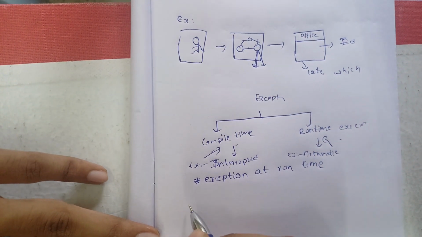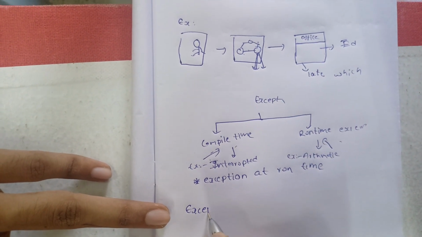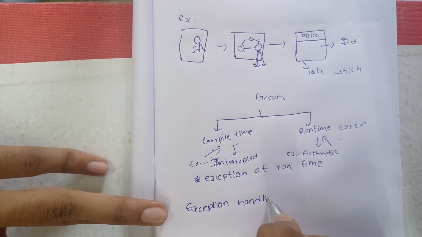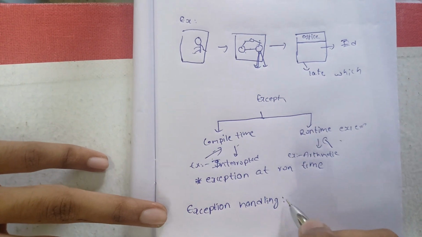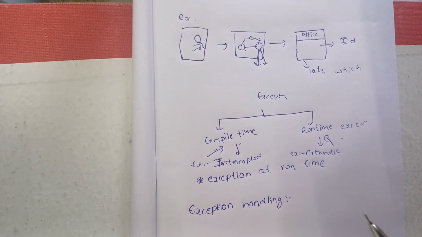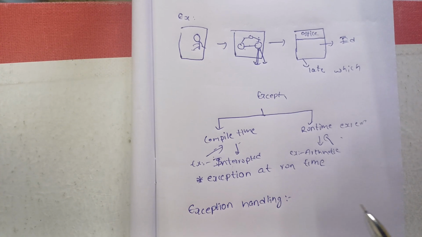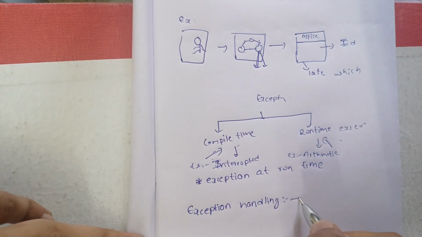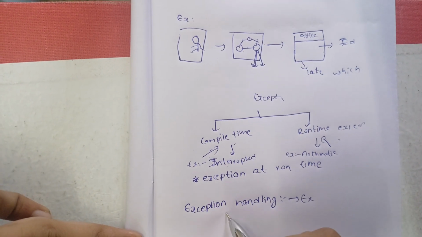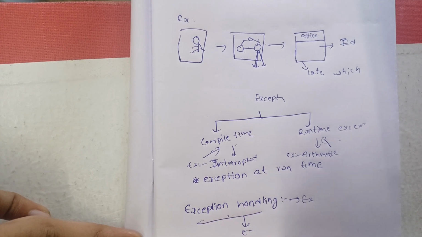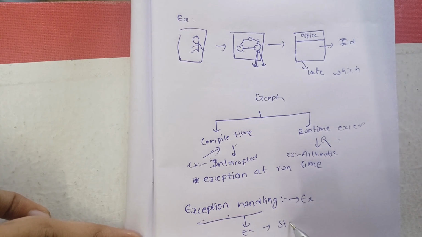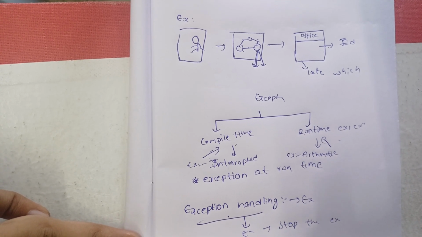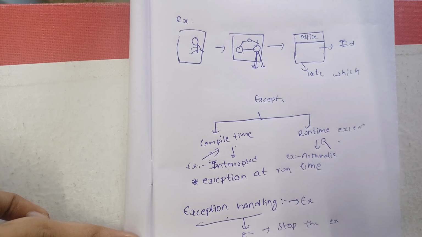Now let us know about exception handling. Exception handling means that even though there is an exception in the program, by using some set of code or some set of statements, we can handle these exceptions, which means we can stop the exception's work, and the flow of the work will be as usual.